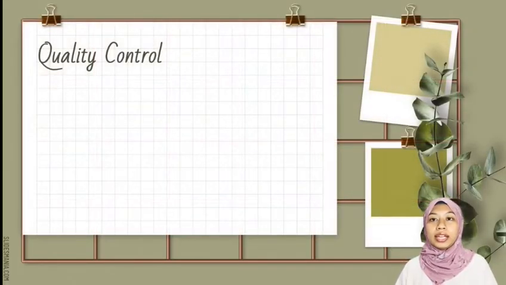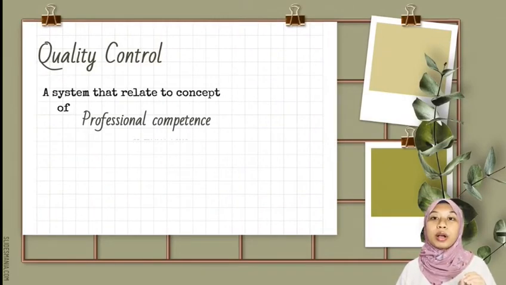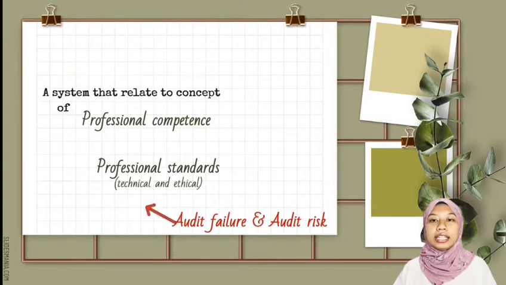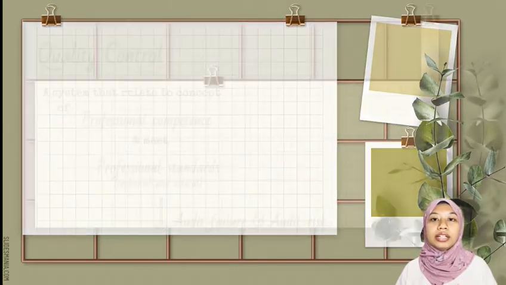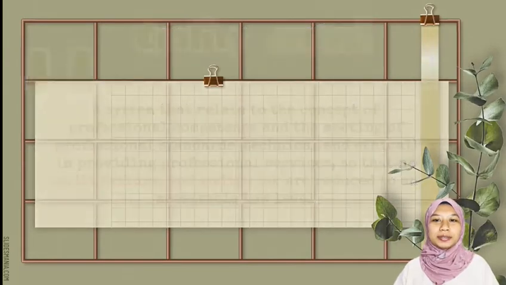So, what does quality control mean? It is a system that relates to the concept of professional competence and meeting professional standards, the technical and ethical, in providing professional services so that audit failure and audit risks are reduced to an acceptably low level. So, bear in mind this quality control as we go through our topic.